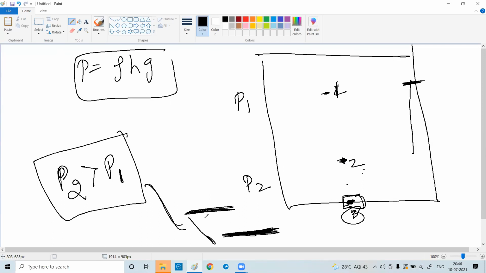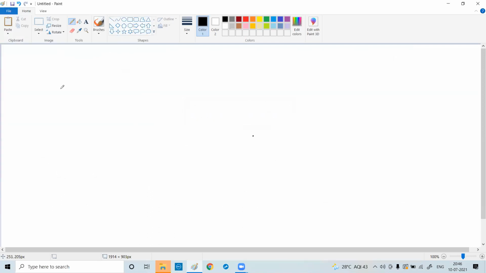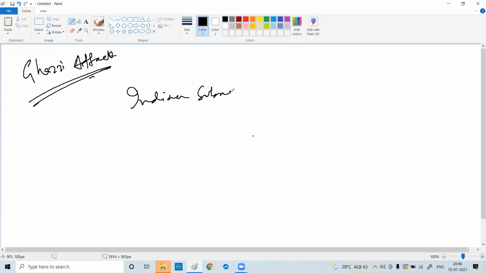So there is a movie called Ghazi Attack. I don't know how many of you have seen it. Do see that movie. It's an amazing movie, where our Indian submarine destroyed PNS Ghazi.